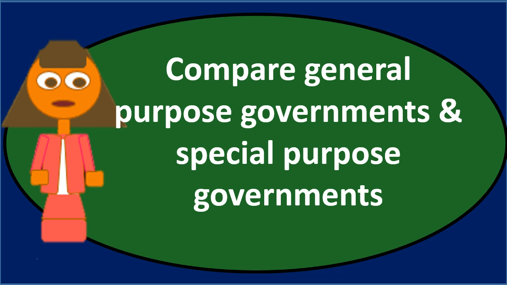From this point forward, we can continue on with the discussion by giving specifics in terms of what the needs would be, what the differences would be in actual accounting for different types of entities for the general purpose type governments and special purpose. We can give examples and compare and contrast those examples.